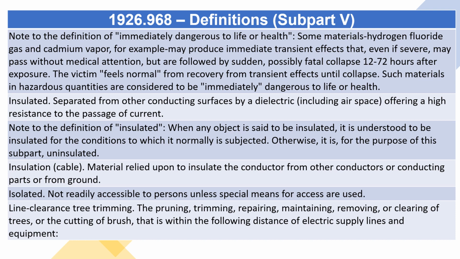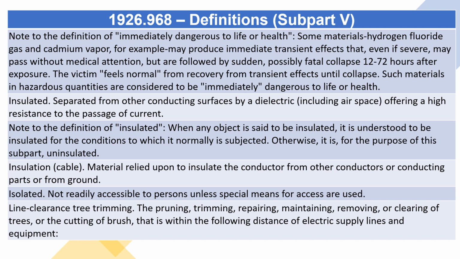Note to the definition of insulated. When any object is said to be insulated, it is understood to be insulated for the conditions to which it normally is subjected. Otherwise, it is, for the purpose of this subpart, uninsulated. Insulation, cable. Material relied upon to insulate the conductor from other conductors or conducting parts or from ground. Isolated. Not readily accessible to persons unless special means for access are used.